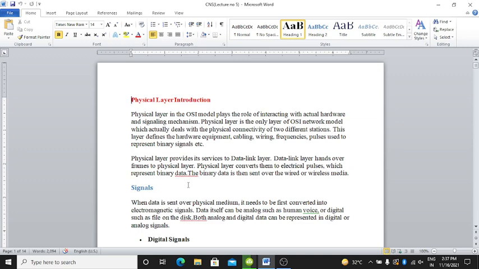What happens exactly in the physical layer? The data link layer hands over the frames to the physical layer. Then the physical layer converts them into electrical pulses which represent the binary data. The binary data is then sent over the wired or wireless media. Clear?